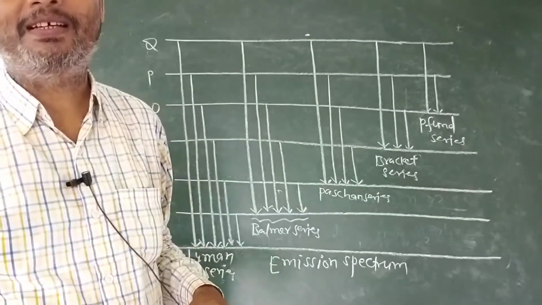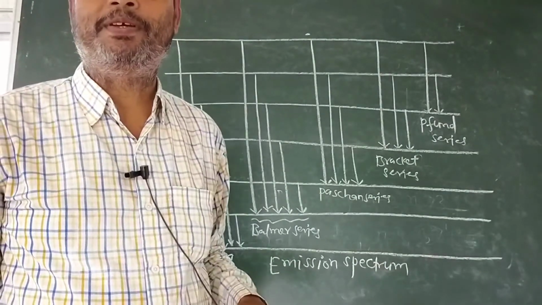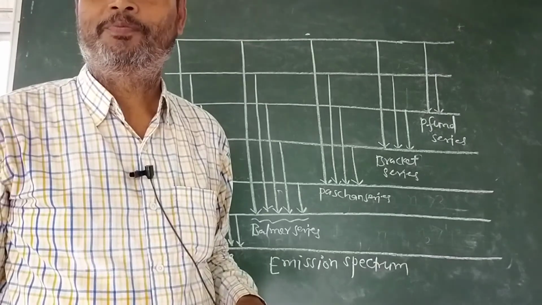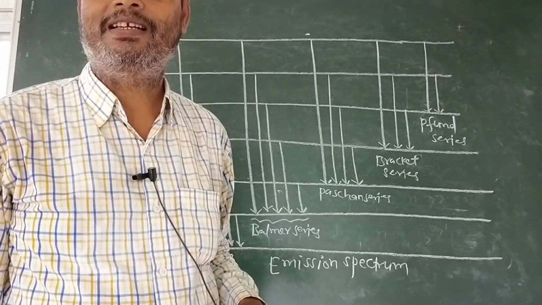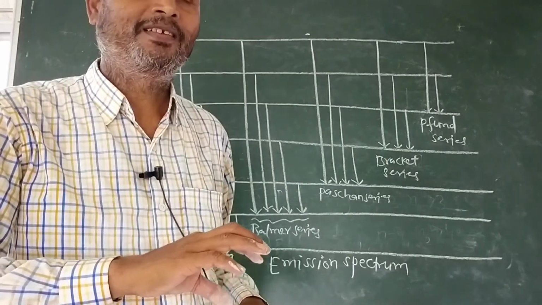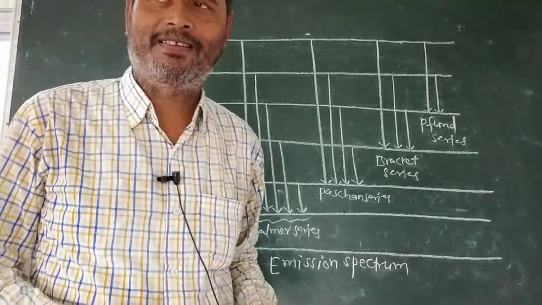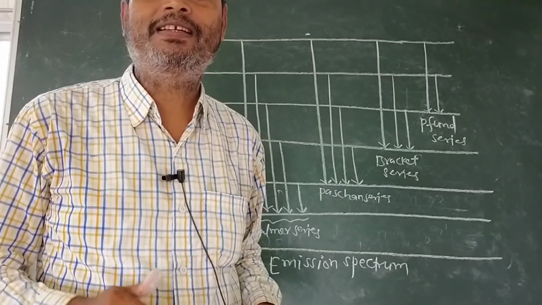On the basis of that, we will distribute protons and neutrons in the nucleus and electrons in different orbits. We will study about this in the next video.